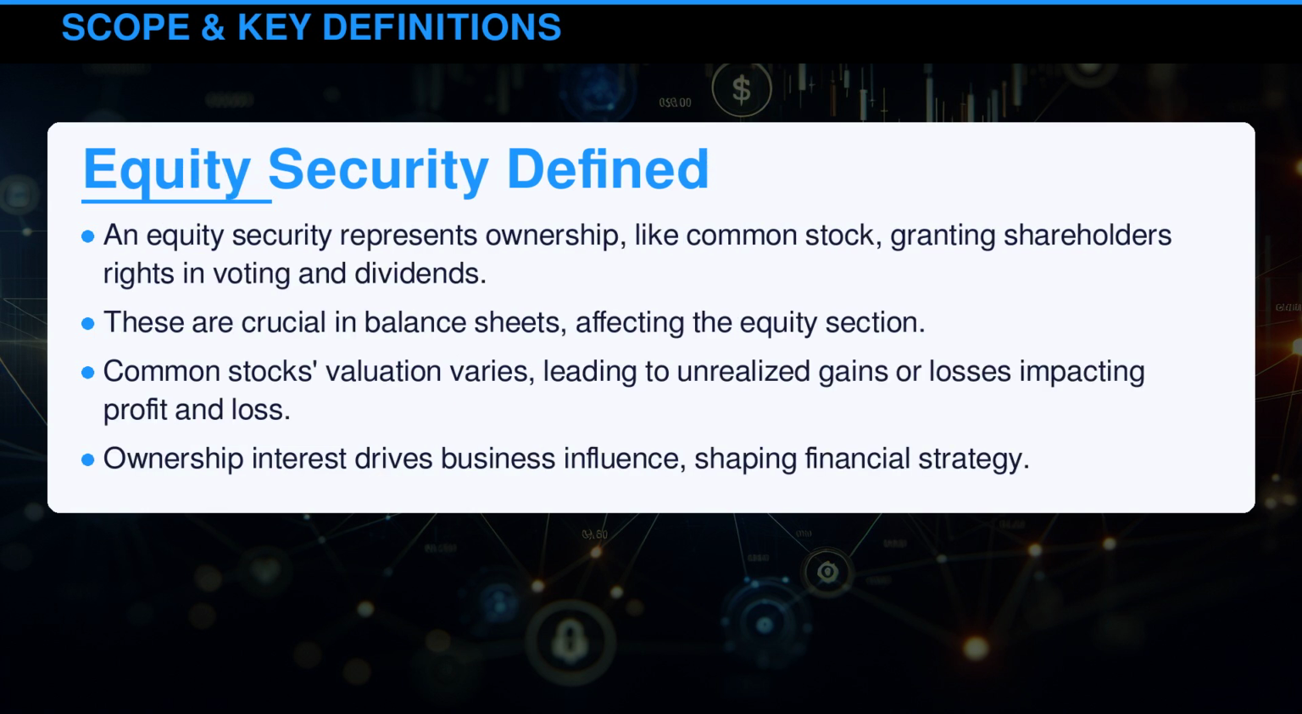An equity security represents ownership, like common stock, granting shareholders rights in voting and dividends. These are crucial in balance sheets, affecting the equity section. Common stock's valuation varies, leading to unrealized gains or losses impacting profit and loss. Ownership interest drives business influence, shaping financial strategy.